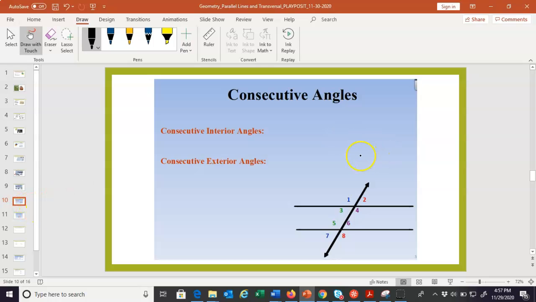All right, our next pair of angles are called consecutive angles. So when you guys think of the word consecutive, what do you think of? I don't know why I always thought of consecutive integers, like 1, 2, 3, 4. So consecutive numbers are numbers that come one after another. They're right next to each other, right? So consecutive angles are kind of the same. So consecutive interior are angles that are on the same side of the transversal.